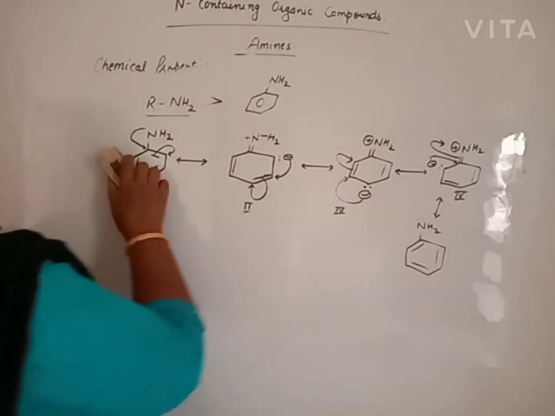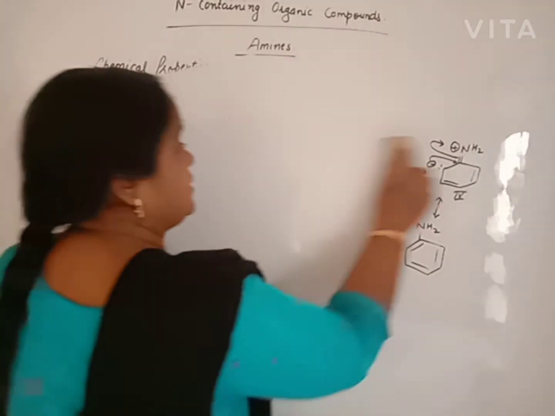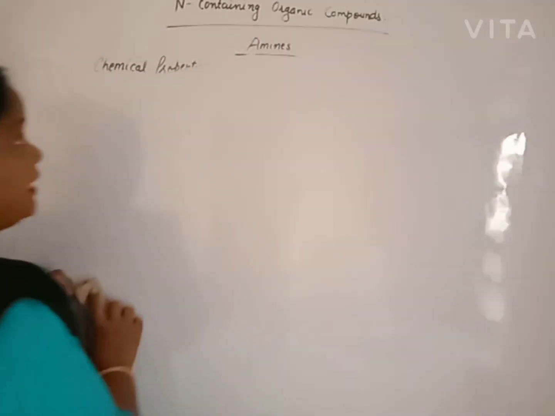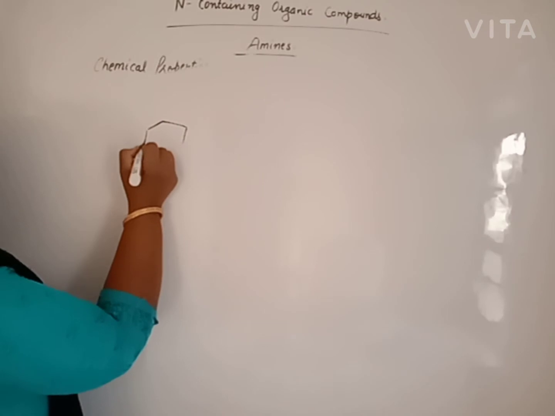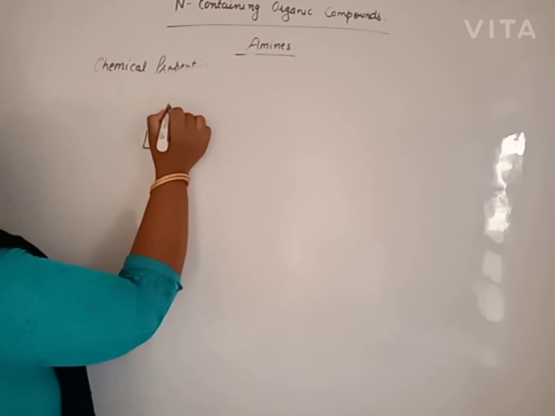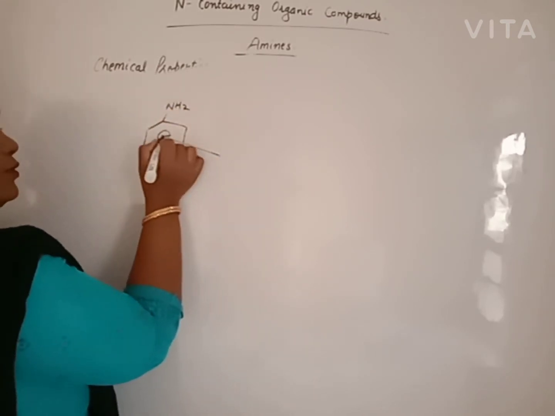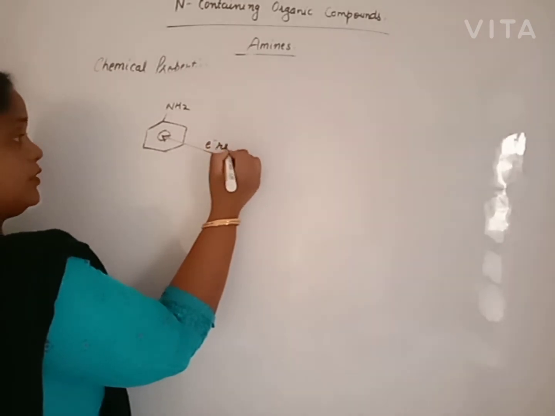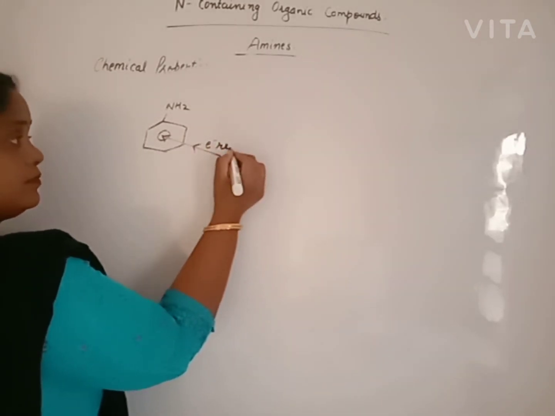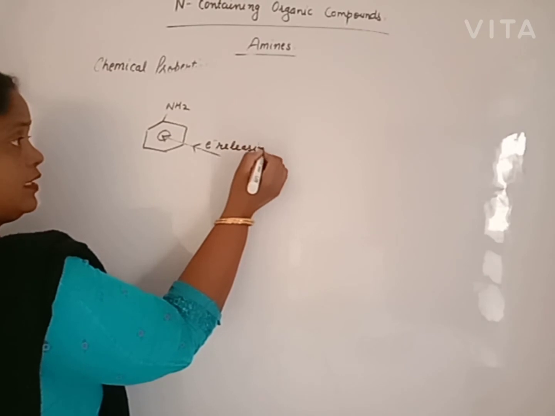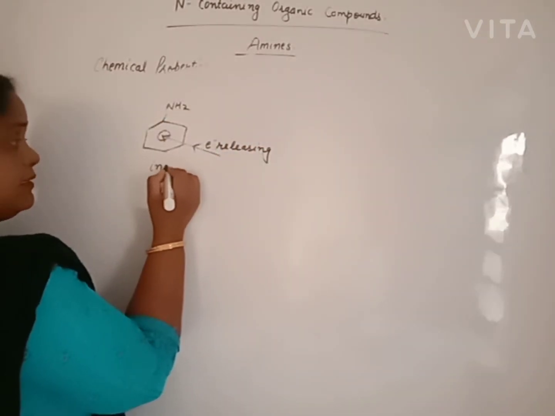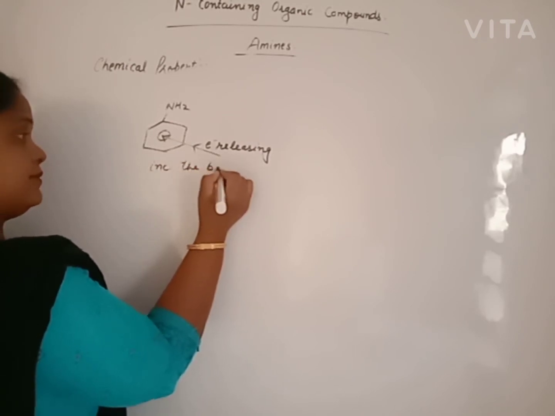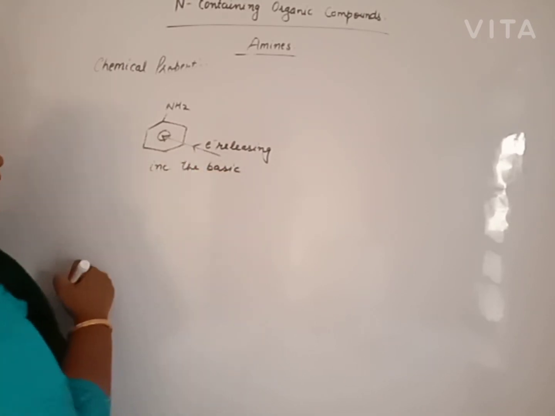Now, chemical reactions. This is all about the basic character. How does the basic character of aniline increase or decrease? Beta, this is aniline. If an electron releasing group is attached to the aniline, it will increase the basic strength of aniline.